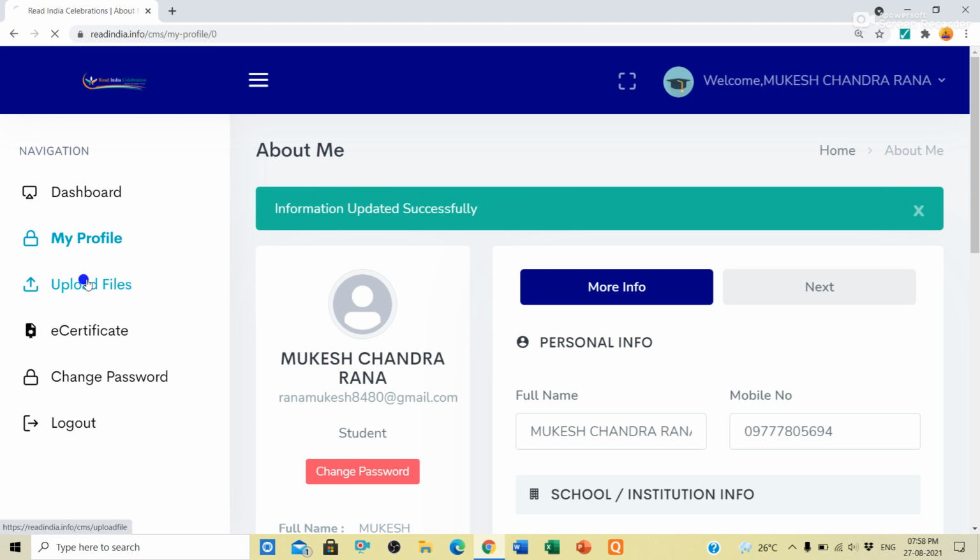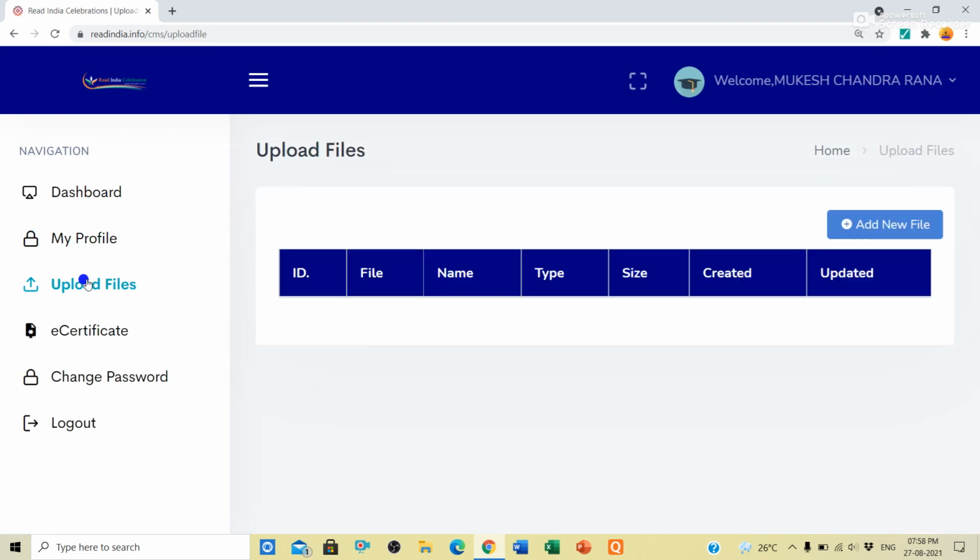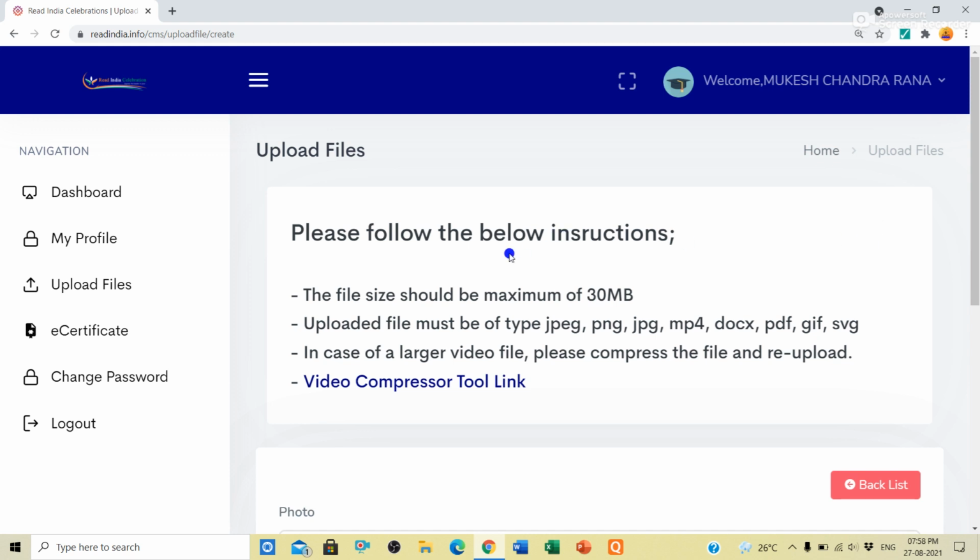Okay, upload files. You will click here, upload files. Then you will see here add new files. You will click here, add new files. After that, you can see the instructions here. The file size should be a maximum of 30 MB. So it should be less than 30 MB. It should not be more than 30 MB.